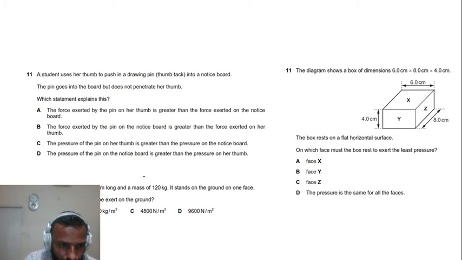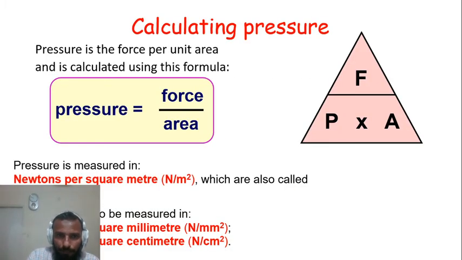The next question. A solid cube has sides 0.50 meter long and a mass of 120 kg. It stands on the ground on one face. What pressure does the cube exert on the ground? Here you will need the formula or the triangle that I showed you. P is equal to F over A. Let me go back to the same formula. Yeah, here. P is equal to F over A. Since we are going to find P, the formula would be P is equal to F over A.